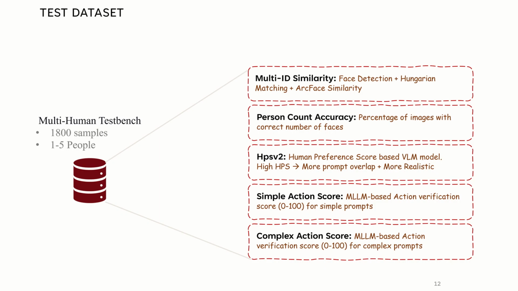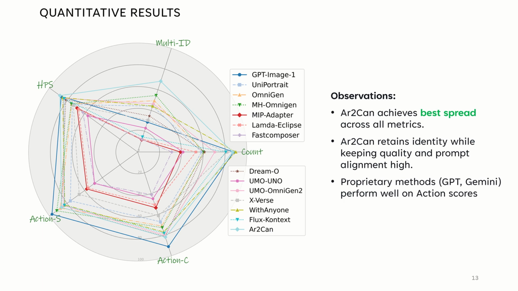Moving to the experiments, we evaluate on the multi-human test bench dataset, which was established in NeurIPS 2025 Datasets and Benchmarks. This includes up to 5 people and diverse scenes. We measure identity similarity, count accuracy, image quality, and action alignment. Quantitatively, Ar2Can achieves the best overall performance across all the metrics. Strong identity preservation and high quality, along with prompt alignment. Interestingly, proprietary methods perform well on action generation from the text prompt, but struggle with consistent identity preservation.